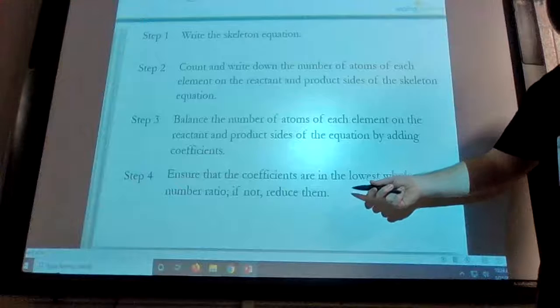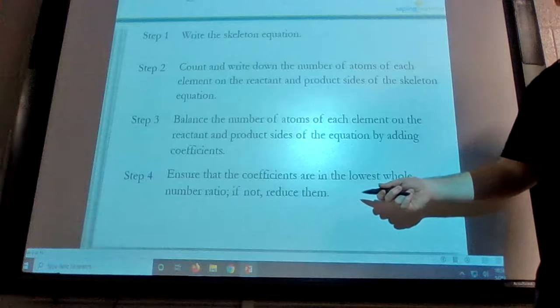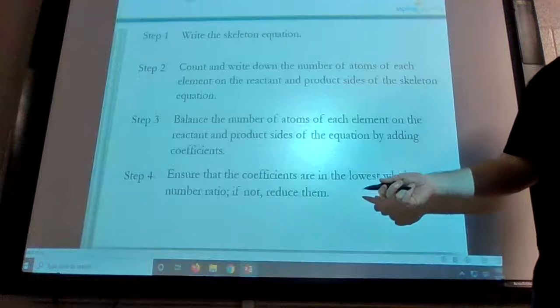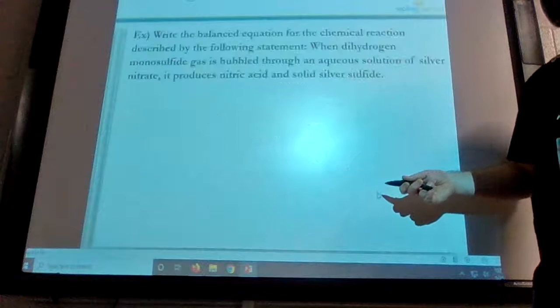Step 4, double check everything. Make sure that you can't reduce. We've already talked about reducing a little bit. So see if you can reduce your coefficients.